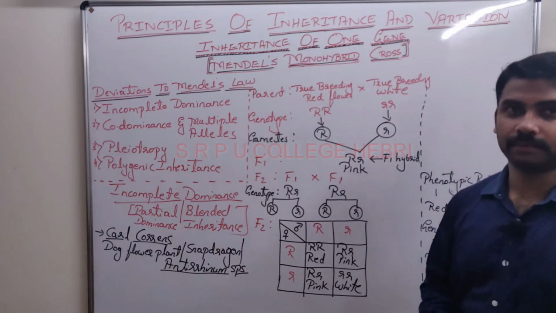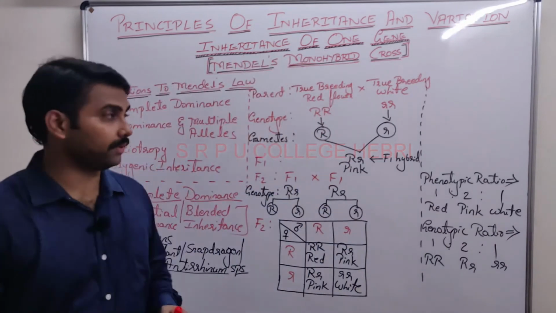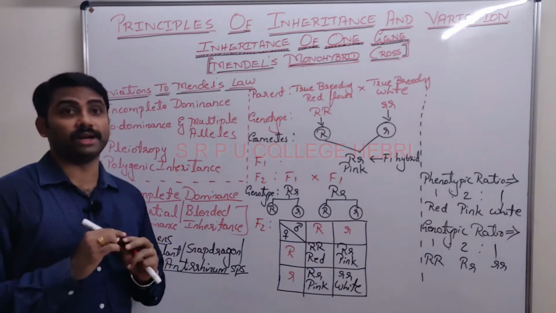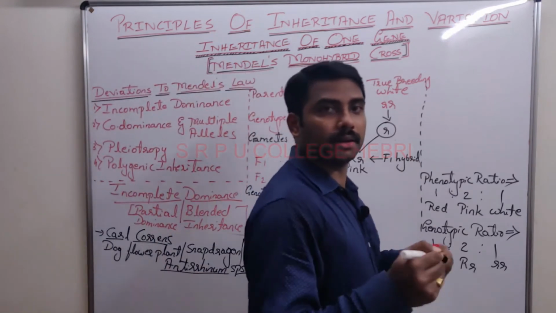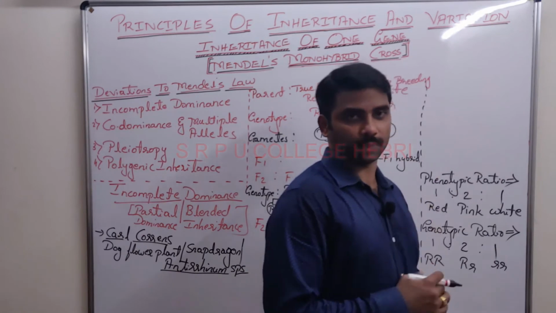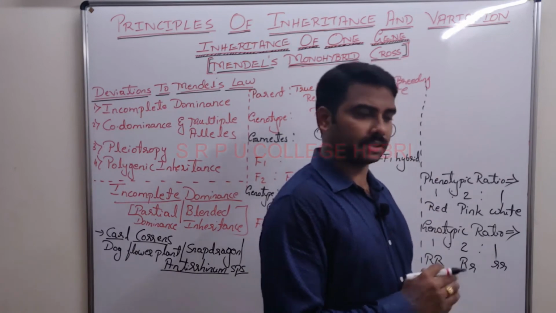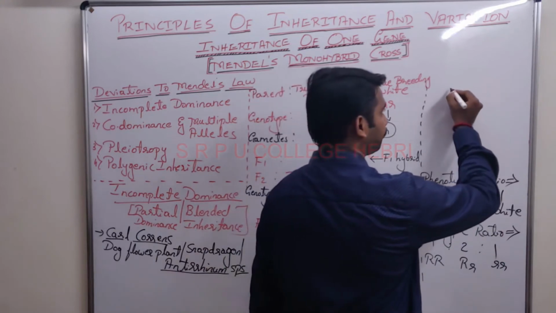Next line. This phenomenon, it is a very important point that you must know, no need to write in the board's exam. This phenomenon with respect to flower color, the same, everything is same, can also be seen